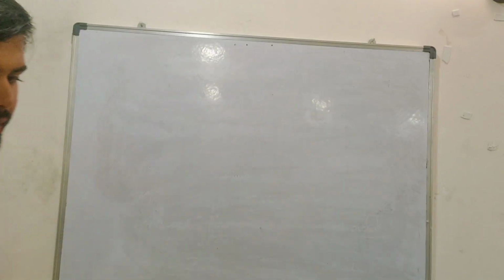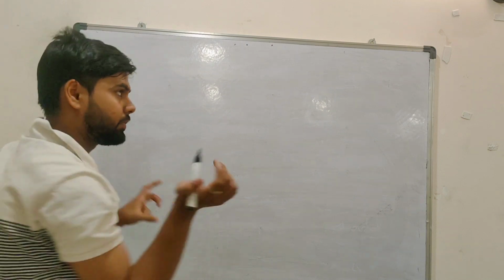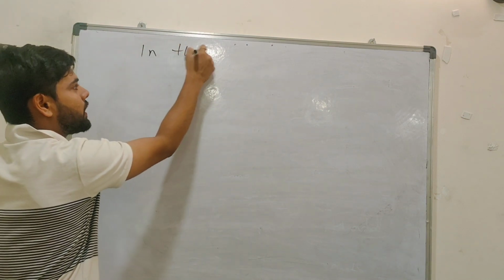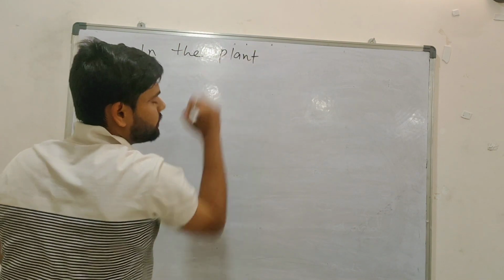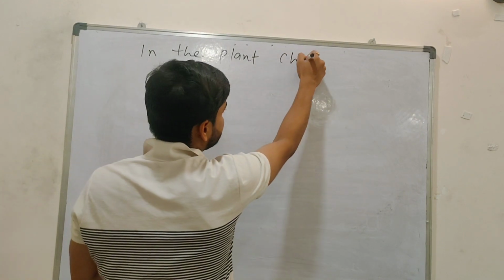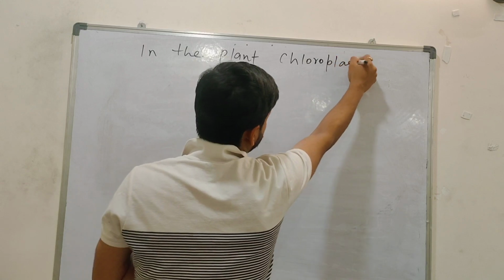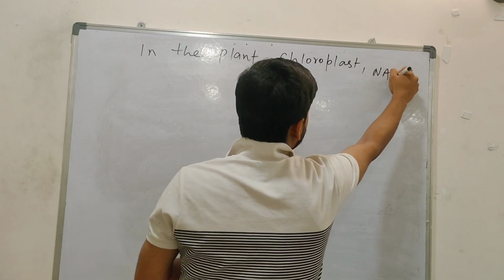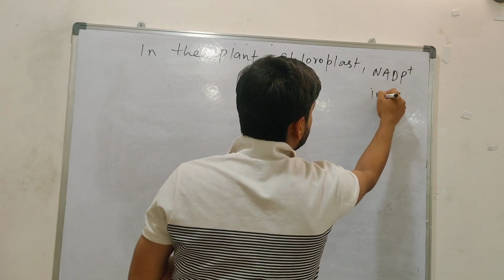Okay, now understand. In the plant, what is there? Chloroplast is there. NADP plus is initially there.